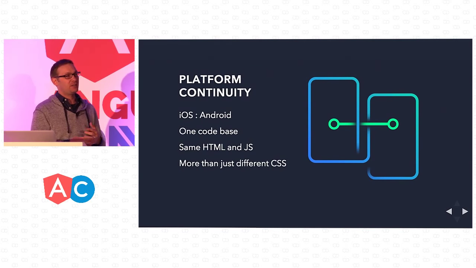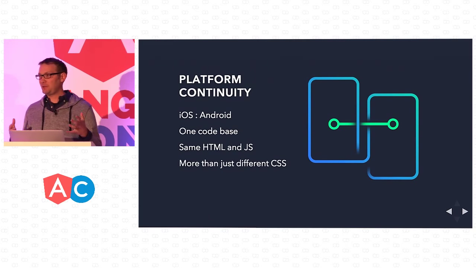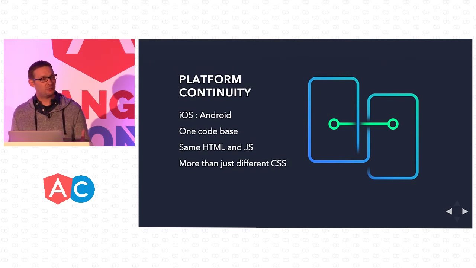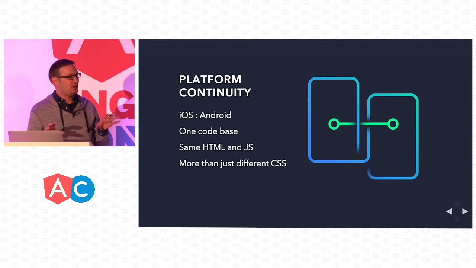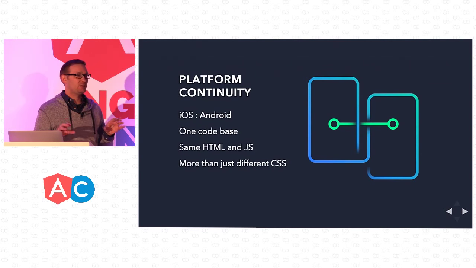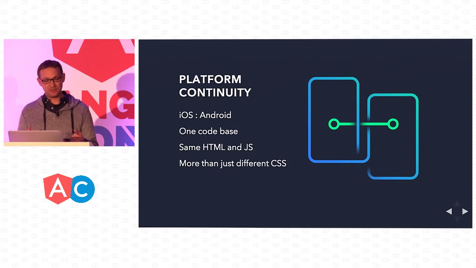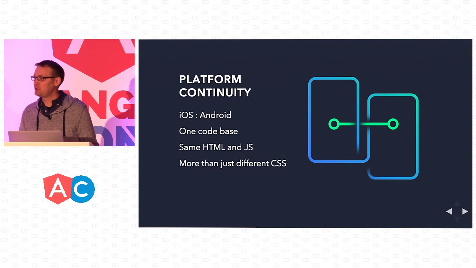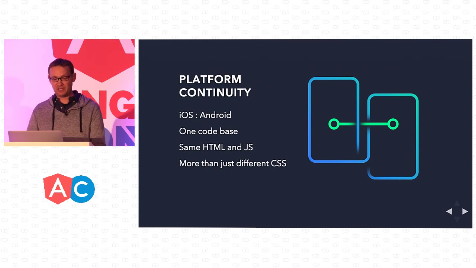So with Ionic 1, we first started with iOS design. And from there, we were like, okay, let's start doing material design support too. And we made some changes to it. But with Ionic 2, with all those lessons learned, we were able to now completely split those 2 apart. So it made development of Ionic 2 a lot easier, and it's also going to make it a lot easier for you to enhance it from there on forward. And also, what's the most important thing is that it's one code base. So you write HTML and JavaScript once, and it's going to automatically enhance it to fit correctly on the platform your user is familiar with and what they're familiar with looking at.